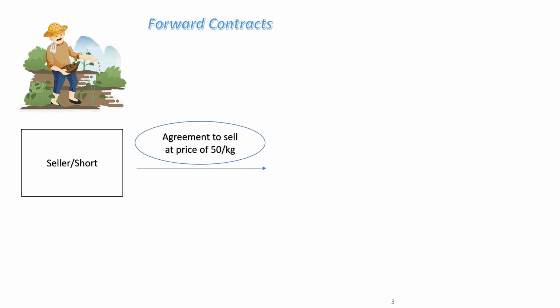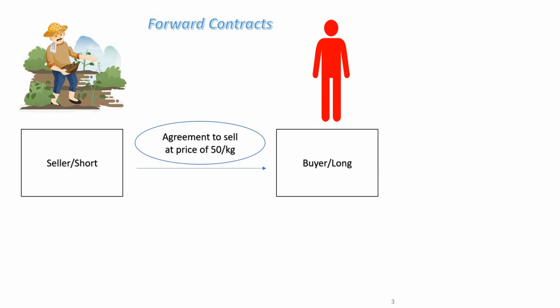So, forward contracts. Let's say there's a farmer, he is short, that is, he wants to sell something. Let's say he enters into a contract to sell wheat at a price of 50 per kg with Mr. Red, who is the buyer, also known as the long. They both enter into a contract at time zero. The buyer will buy wheat from the farmer at a price of 50 per kg after 3 months, and the farmer will sell at a price of 50 per kg.